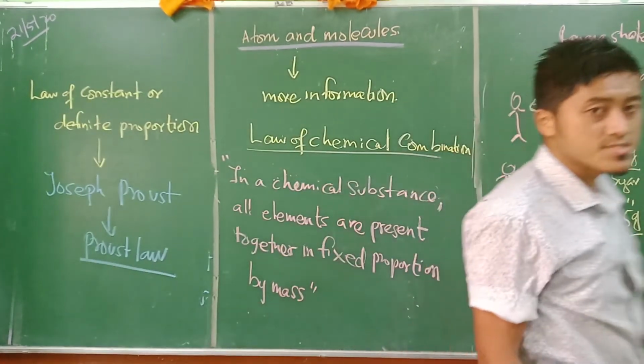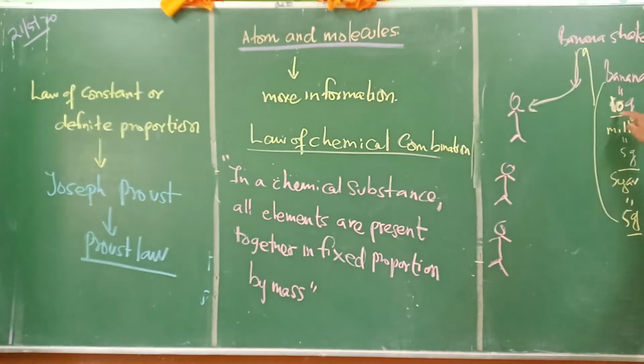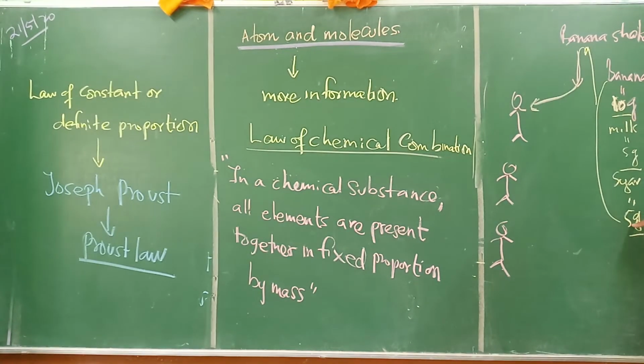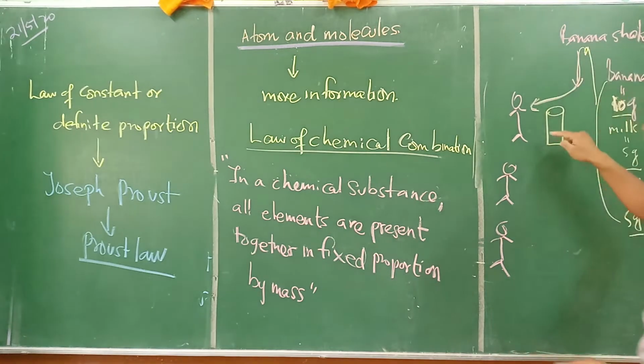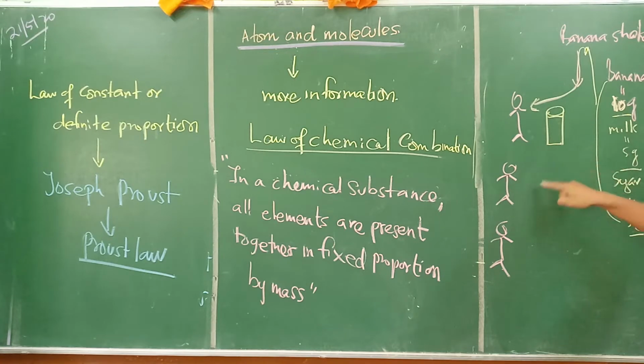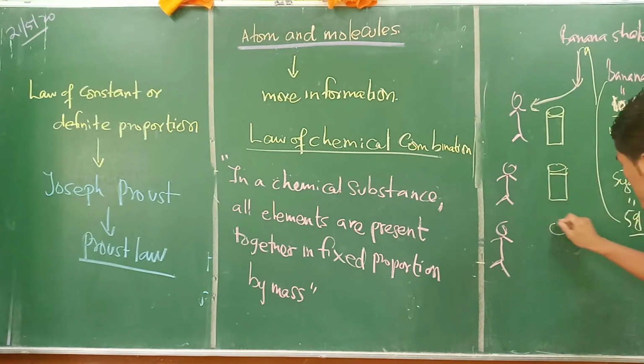Now, if I use only 10 gram of banana, milk and 5 gram of sugar, all three friends will get only a little amount of banana shake. But I don't want this to happen, because they are going to have a glass. This is the glass with which Tenzin took the banana shake. Now I have to give this much full of banana shake to this guy also, and to this guy also. Is that clear?